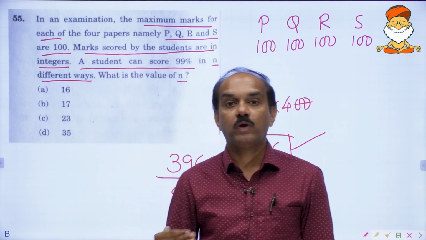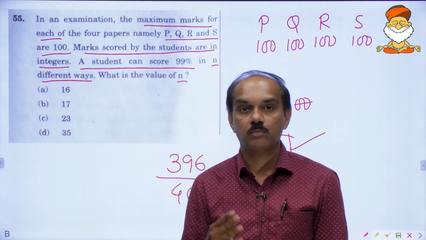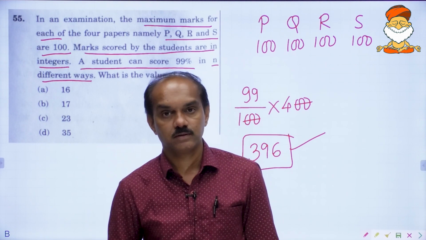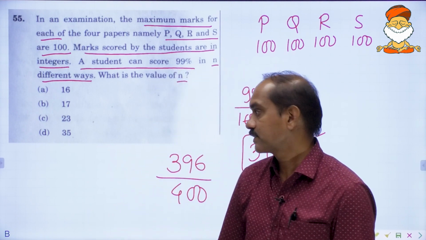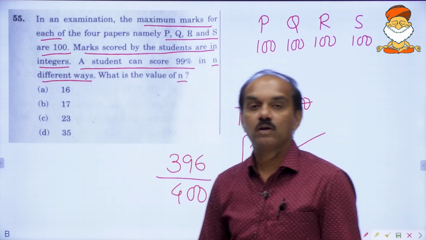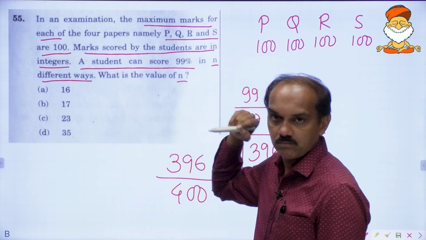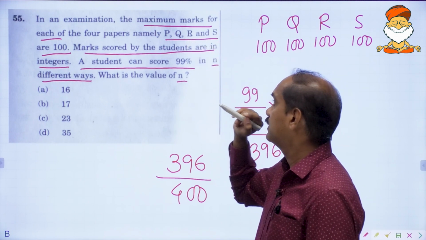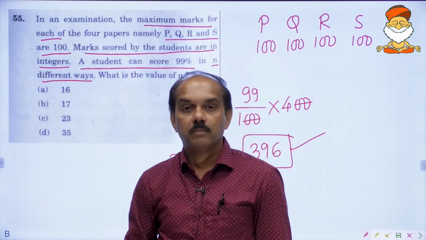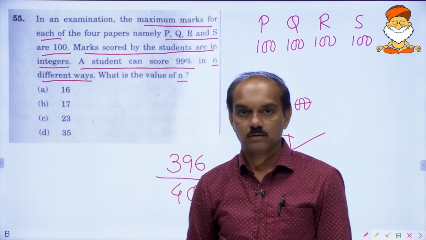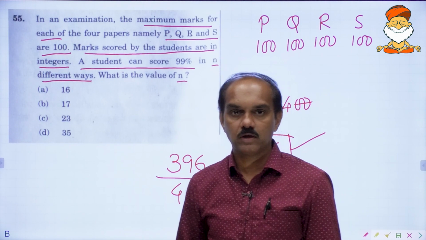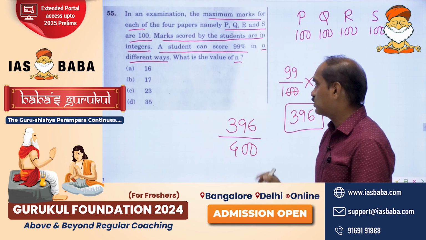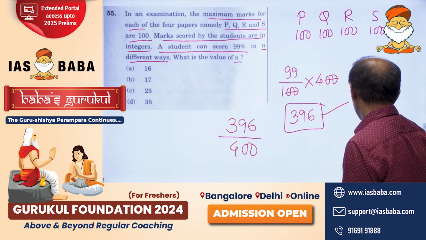And in how many different ways can he lose those 4 marks? That is the meaning of this problem. In how many different ways can he lose those 4 marks. Okay, he can lose all the 4 marks in P paper, or he can lose all the 4 in Q, all the 4 in R, all the 4 in S. Okay, he might lose 1 mark in each of the papers. That is also one combination. Like this, in all, in how many different ways can he lose those 4 marks. That is the meaning of this problem.